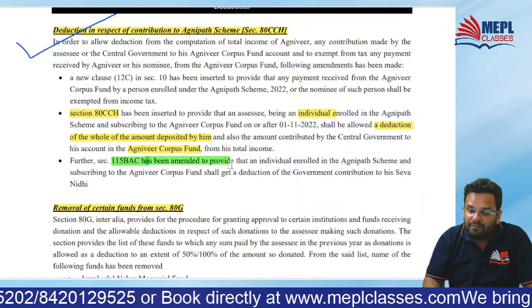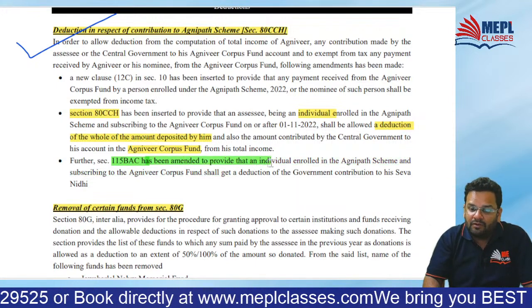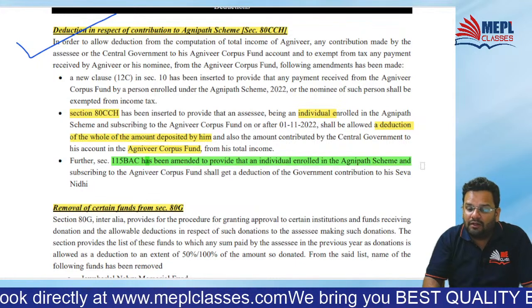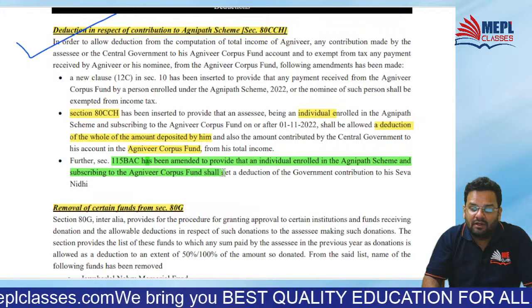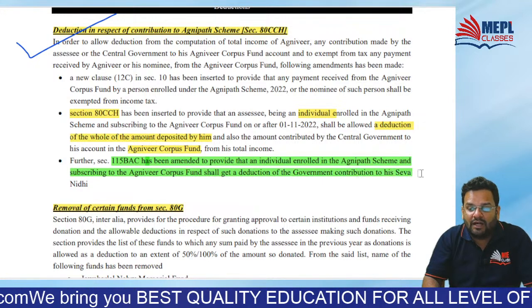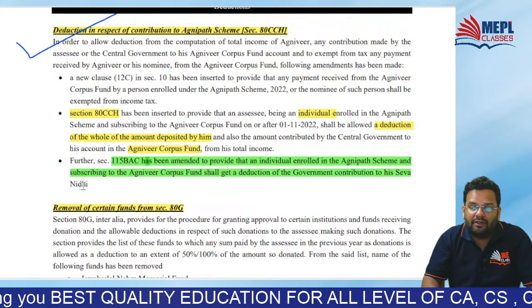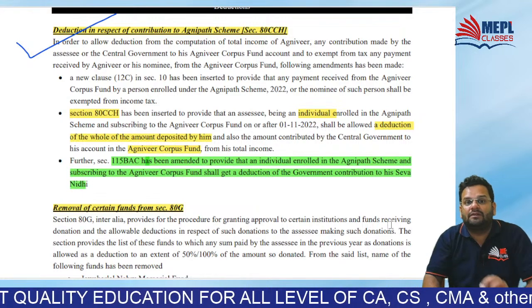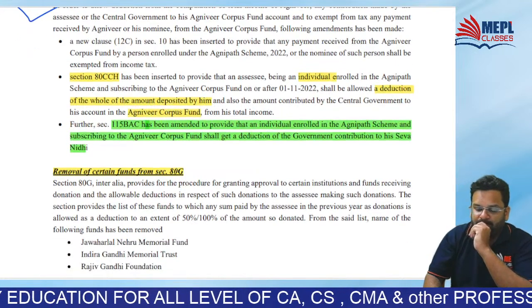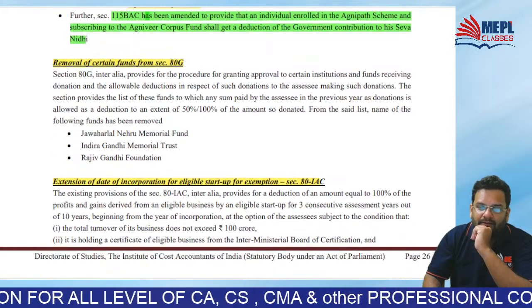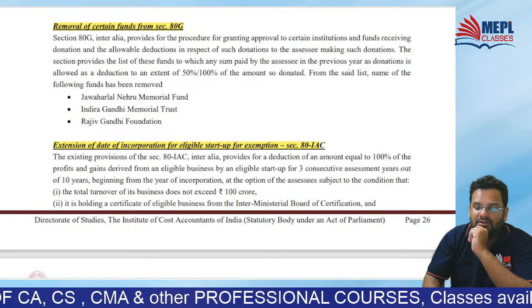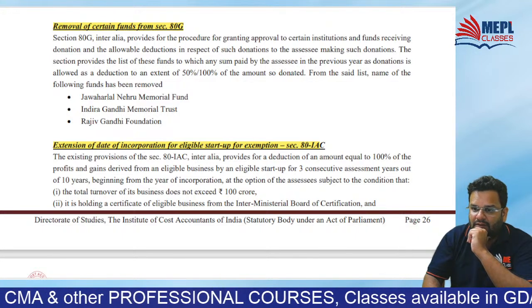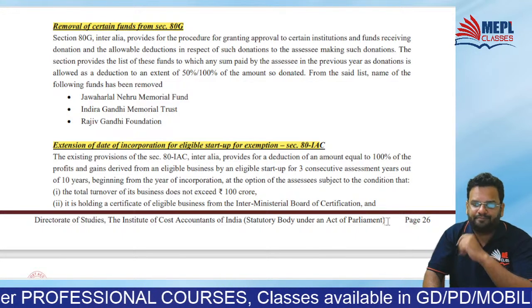But 115 BAC has been amended to provide that individual enrolled in Agnipat scheme and subscribing to this Agniveer Corpus Fund shall get deduction of government contribution to his Seva Nidhi. Okay. So government contribution element, he will get deduction under the